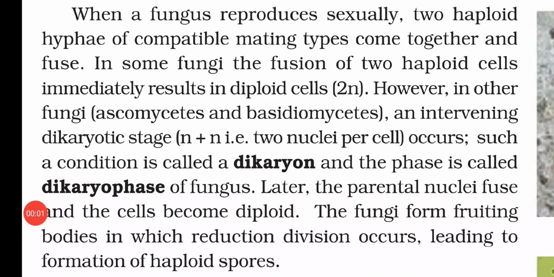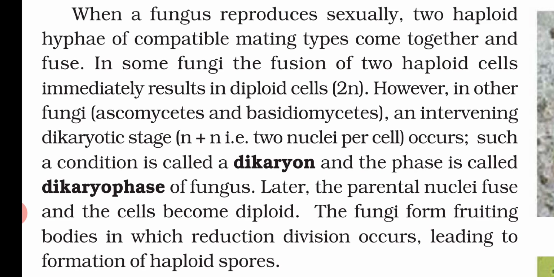Now when a fungus reproduces sexually, first of all two haploid hyphae of compatible mating type come together and fuse. In some fungi, the fusion of two haploid cells immediately results in a diploid cell, 2n. That means in most fungi, whenever the two compatible mating types come together and fuse, they will produce a cell which contains a 2n structure.